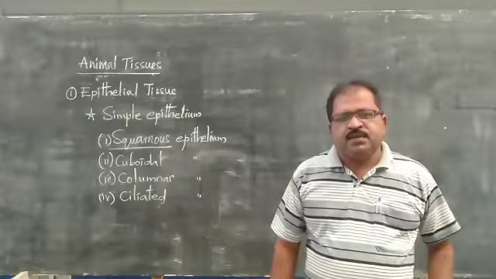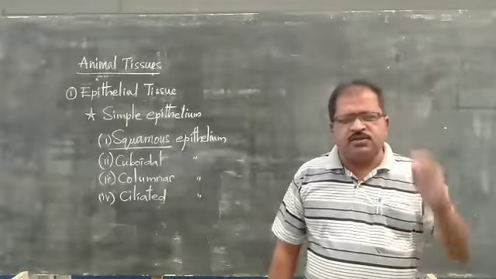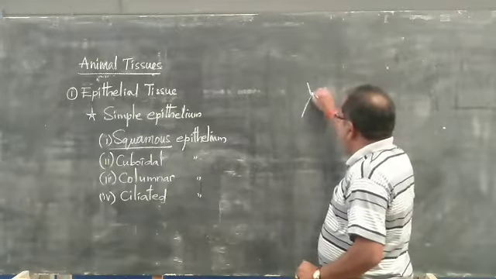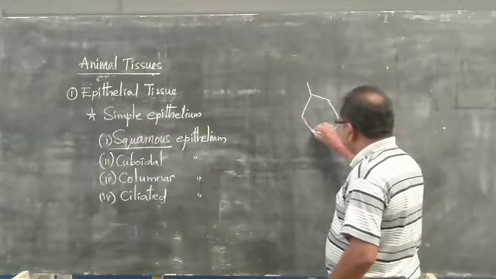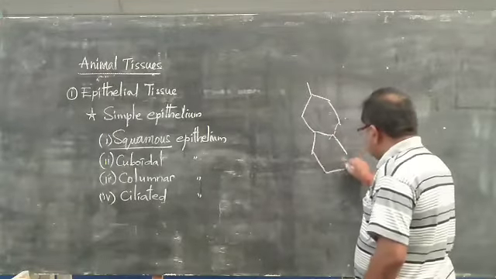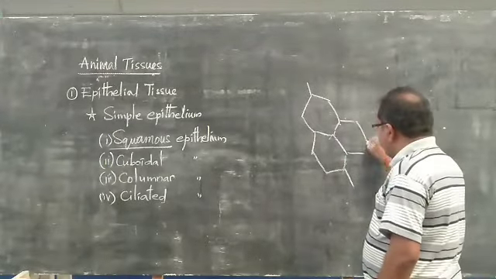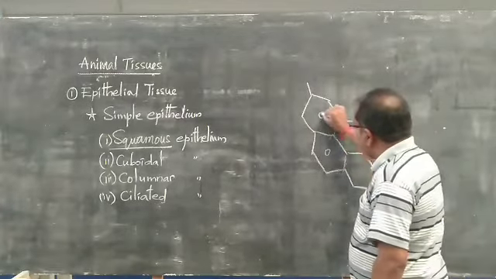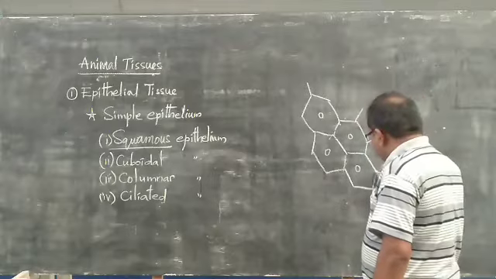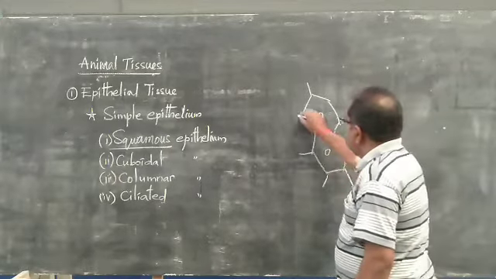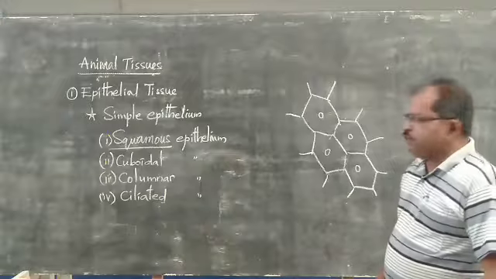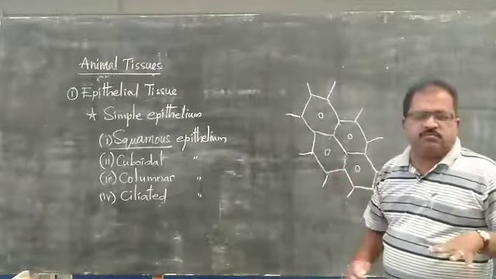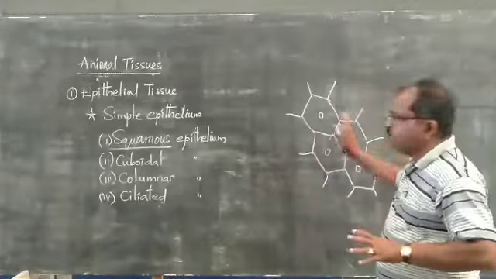This is hexagonal in shape, without leaving any intercellular spaces, and the nucleus is present prominently in the center. When you see it from the top, it looks like tiles on a floor. Which one? The squamous epithelium.